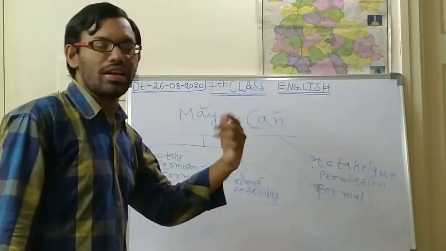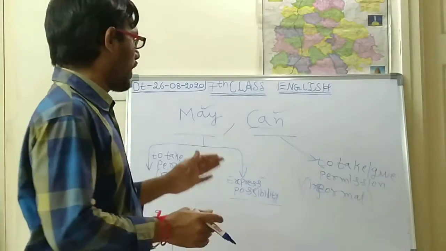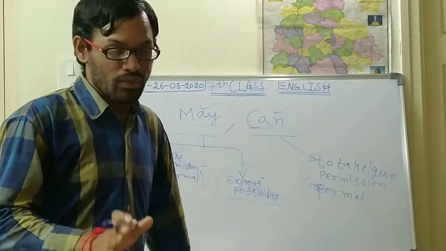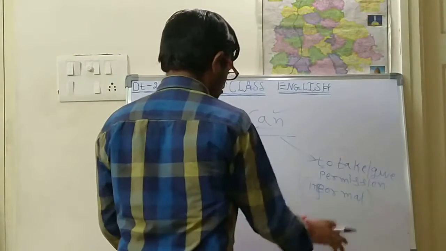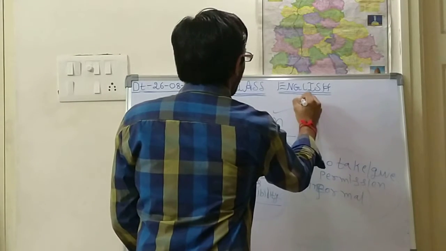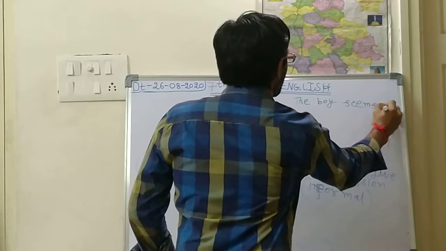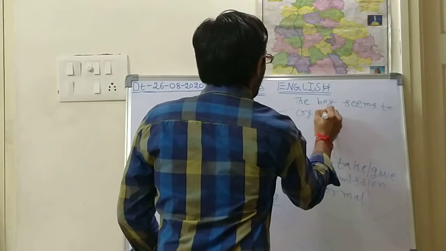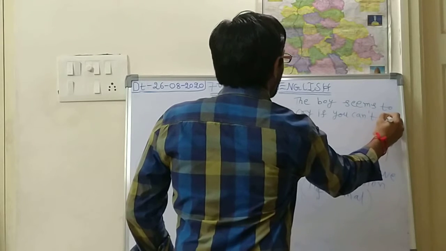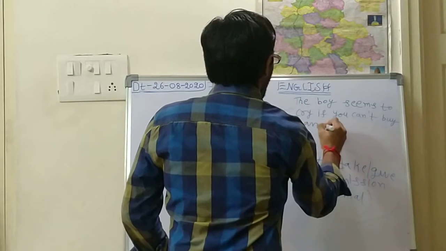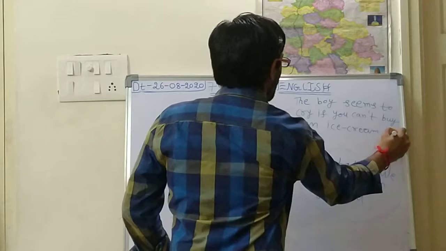Suppose any sentence is given, for example: the boy seems to cry if you can't buy an ice cream for him.